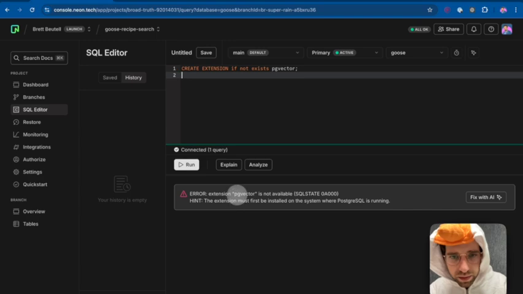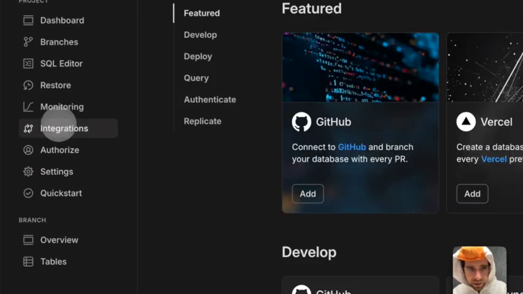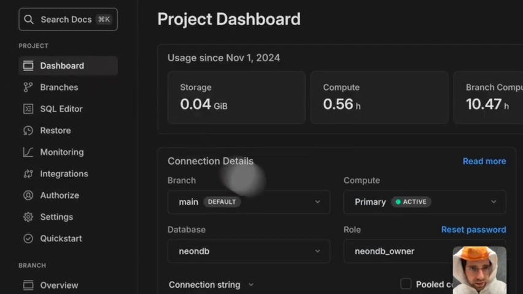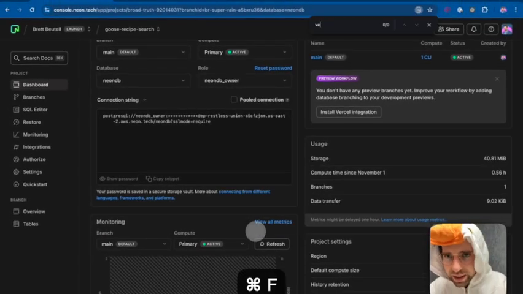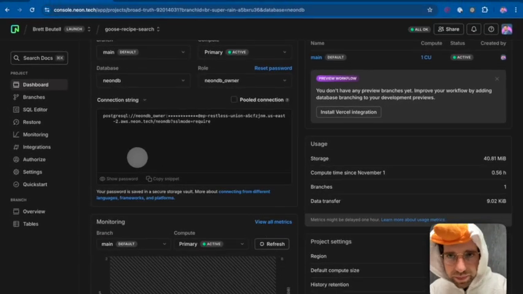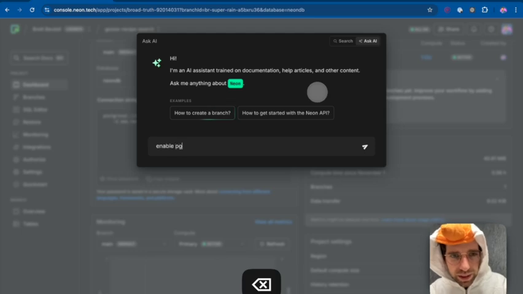Oh. Okay. Integrations? Oh my gosh. I used to know how to do this. How do I do this? Vector. No. Enable pgvector.